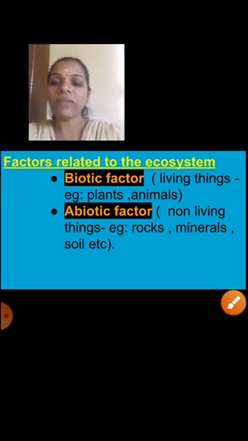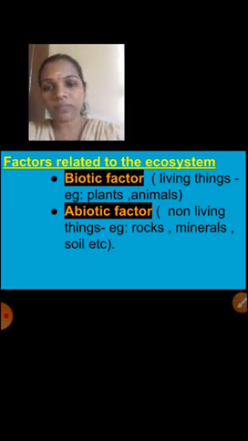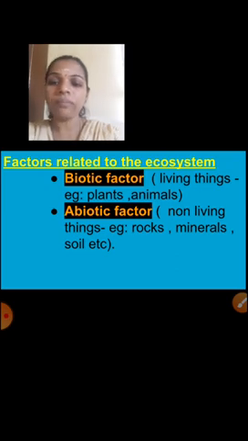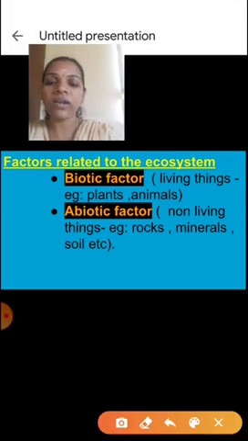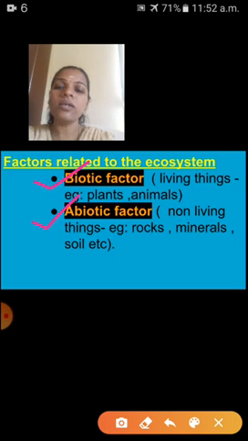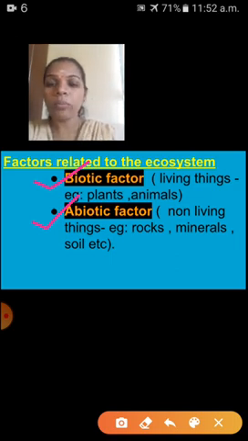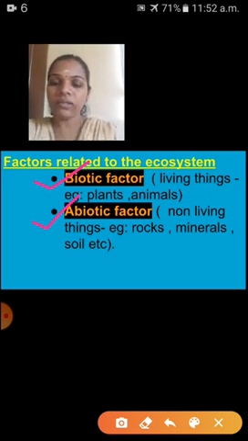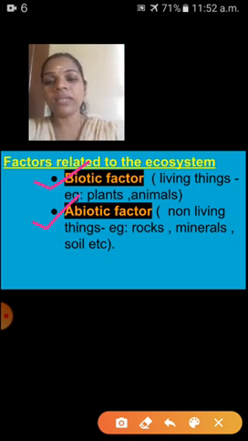So next one is factors related to the ecosystem. There are two different factors related to the ecosystem. First one is biotic factor. Next one is abiotic factor. Bio means what? Yes, living things. So biotic factor means living things. Example is what? Plants and animals. Next one is abiotic factor.